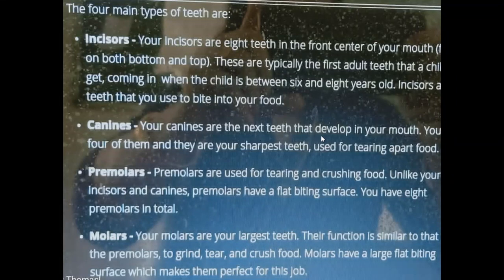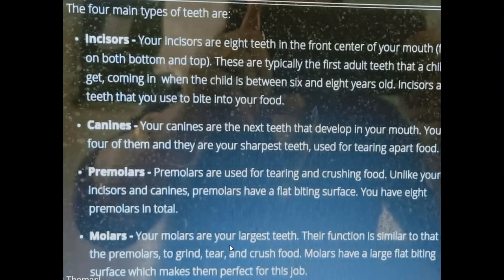And then come canines. Canines are the next teeth that develop in your mouth, 4 of them, and they are the sharpest teeth, used for tearing apart food. In carnivores, the canines are well developed for tearing the flesh. Then premolars are used for tearing and crushing the food. What's the function? Tearing and crushing the food. Unlike incisors and canines, premolars have a flat biting surface. So there are 8 premolars in total.